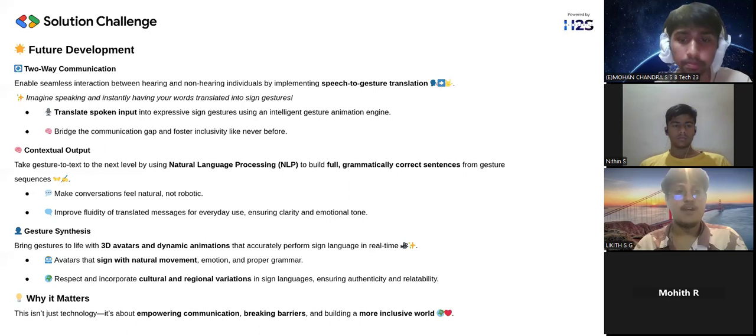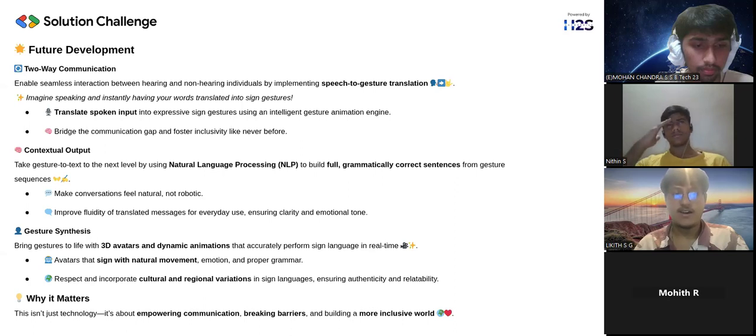For our future development, we are planning to introduce two-way communication, from people who do not have any visual impairments to the ones who have visual impairments. We'll also try implementing speech-to-gesture translation using models like gTTS, Google Text-to-Speech, and we'll also introduce contextual output where we'll use natural language processing to build fully grammatically correct sentences from gesture sequences. We'll also introduce gesture synthesis. We'll have 3D avatars and dynamic animations to enhance the translation.